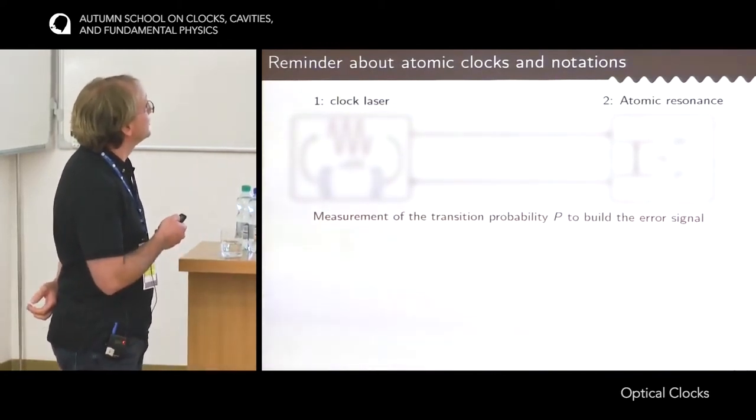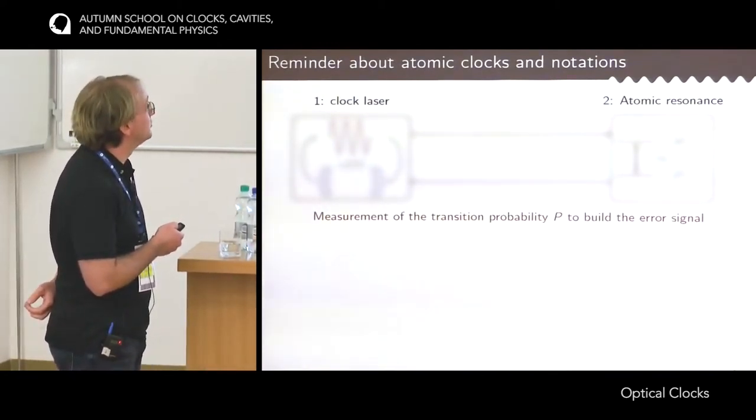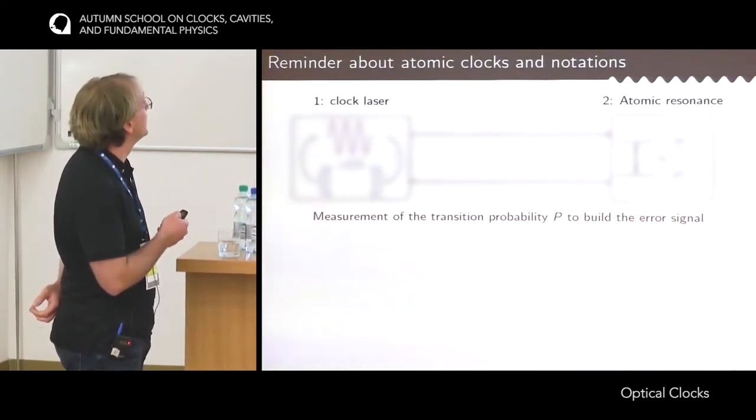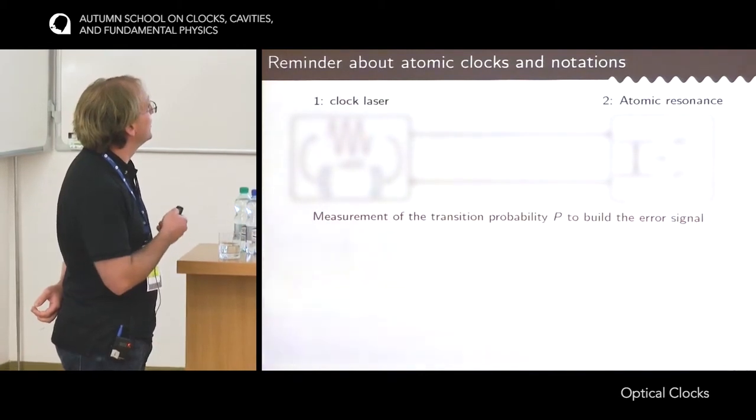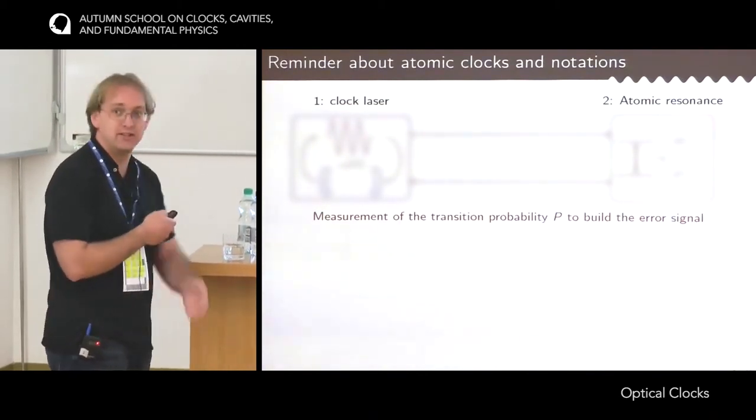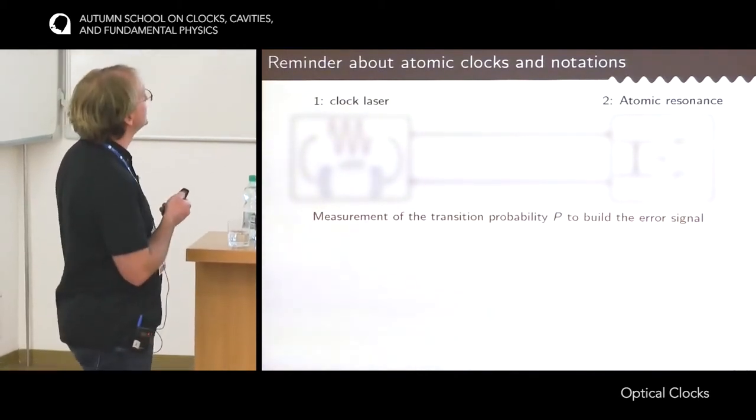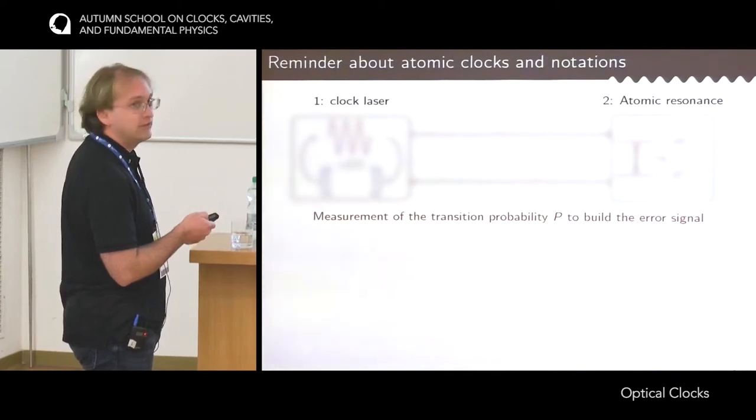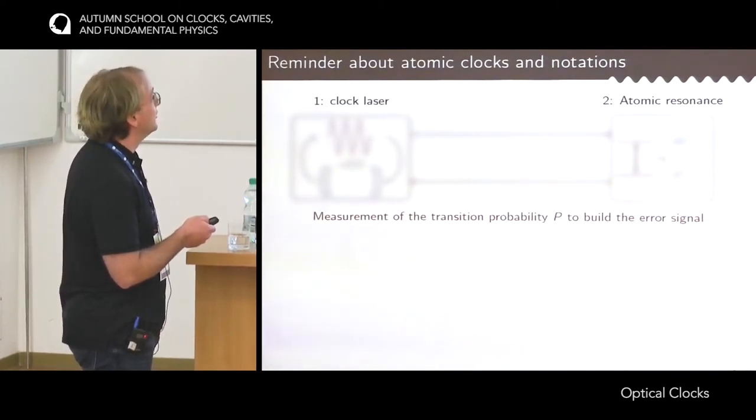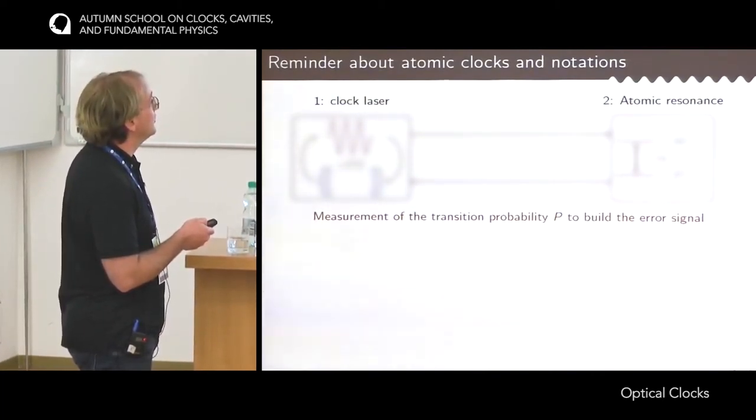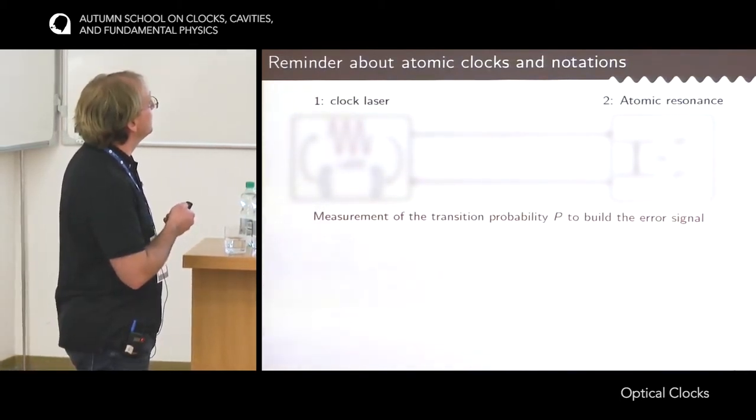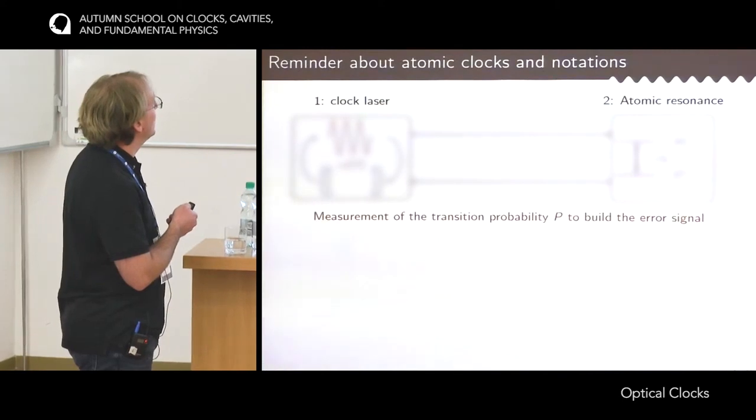This is just to set the notation that I will use during this presentation. You have two components for an optical clock. First, a clock laser. I will not discuss that because I think it's the topic of the next session about optical clocks. And an atomic resonance. I write F and E for the two states of the atomic resonance, omega naught for the proper frequency of this transition, and omega of t for the frequency of the clock laser.